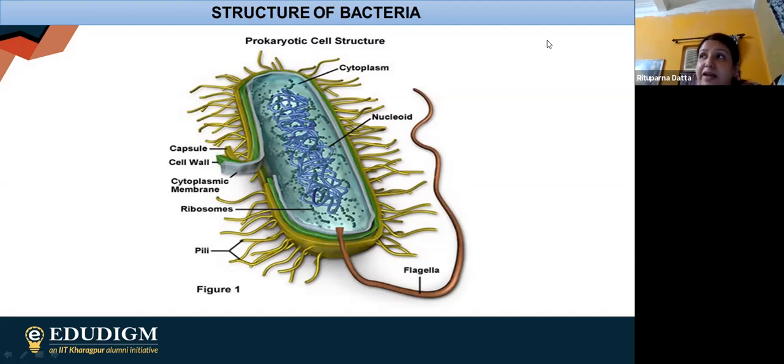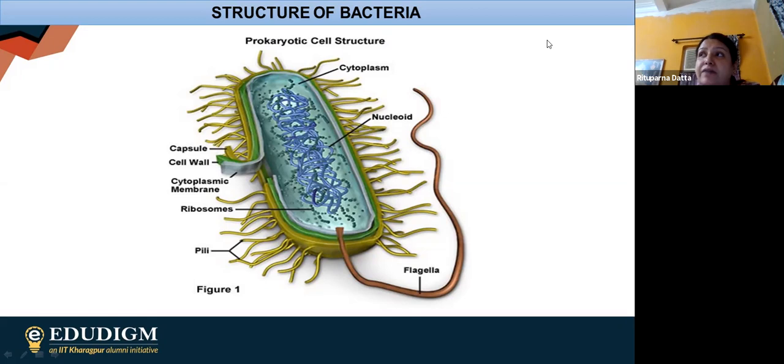The 70S ribosome has two subunits, one is 50S, another one is 30S. And they are basically going to make the proteins. The function of the ribosome is to make the proteins. That much we know.